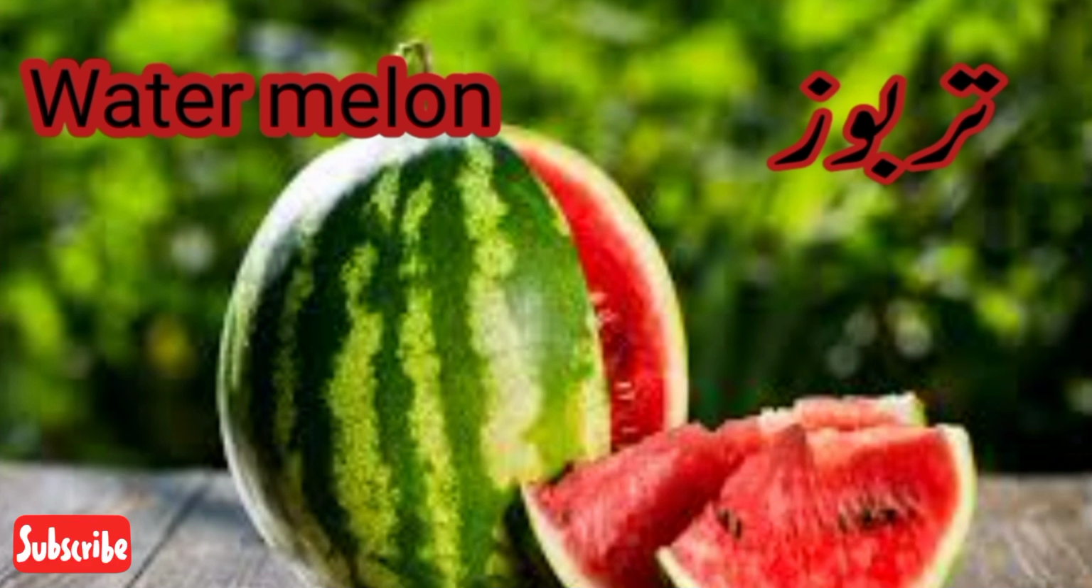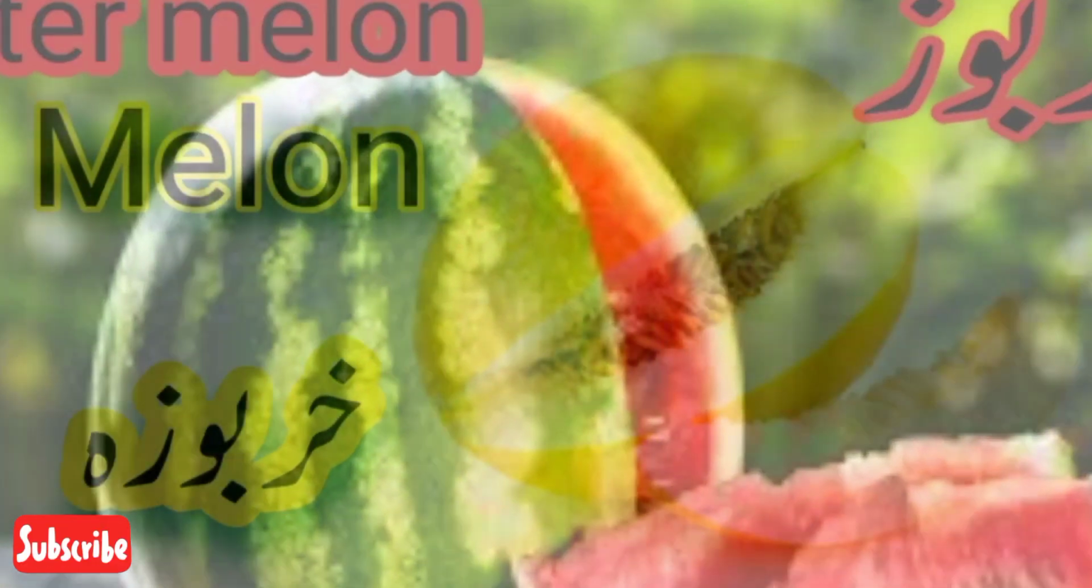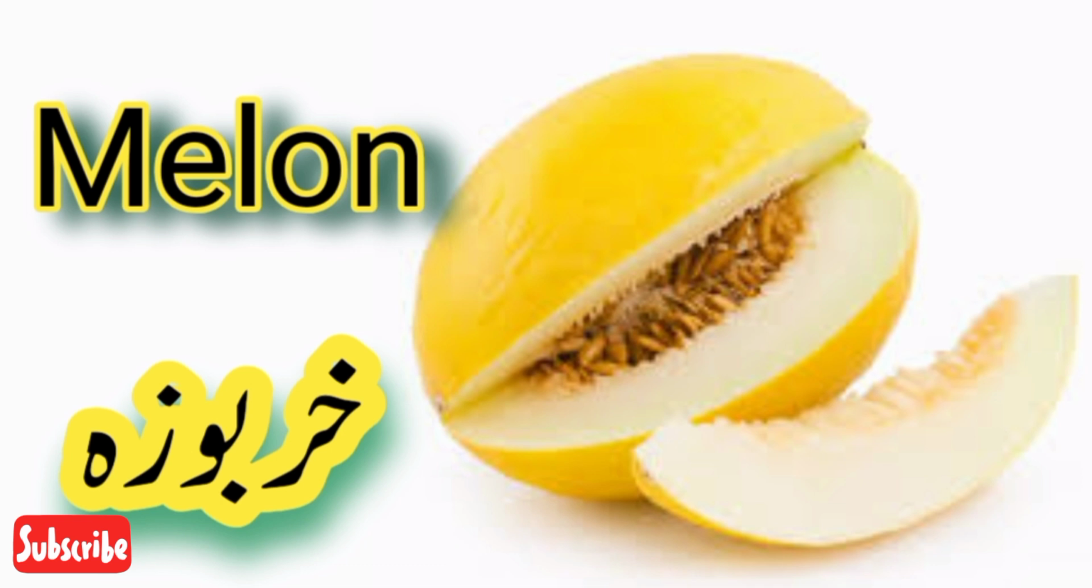WATERMELON. Watermelon. What is the color of watermelon? Green and red. What we say watermelon in Urdu? Tarboos. MELON. Melon. What is the color of melon? Yellow. What we say melon in Urdu? Tarbuza. Good.